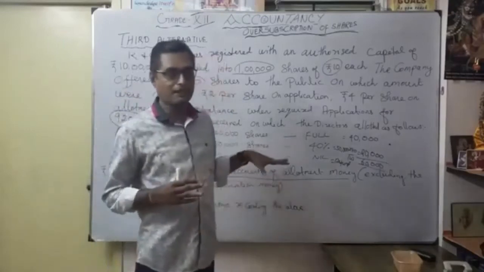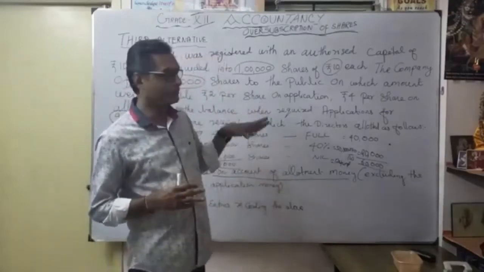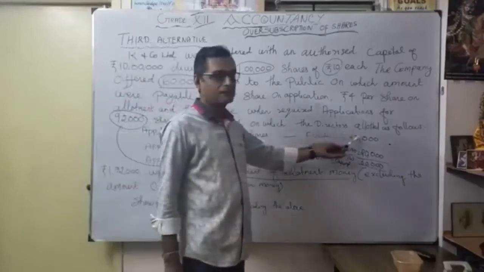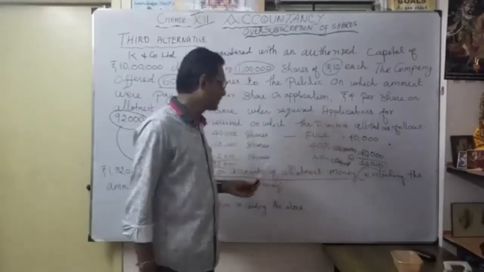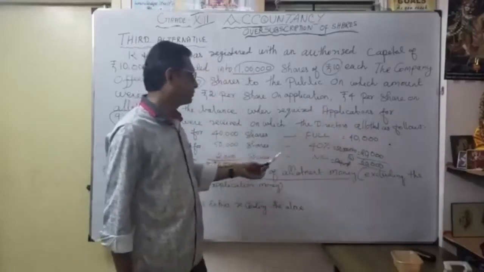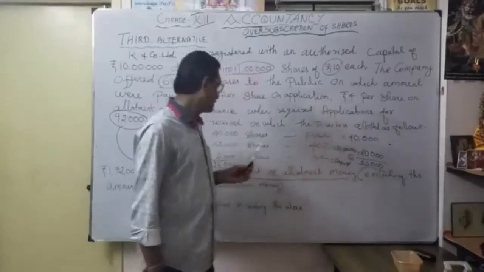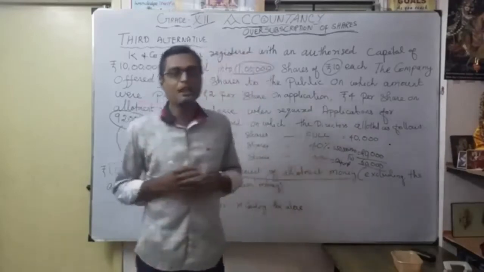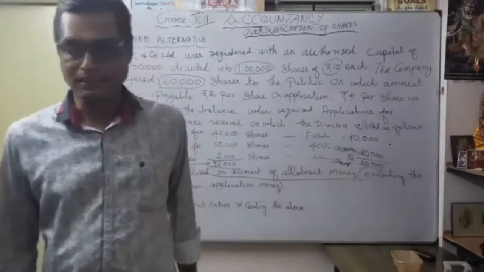Okay. So here, how we are going to give the effect for all the three classifications. The 40,000 shares, we consider as fully allotted. Those who applied for 50,000, they allotted only 40%. Then the remaining 2,000 shares, they refunded. Okay, now let's see how we are going to prepare the journal entries.